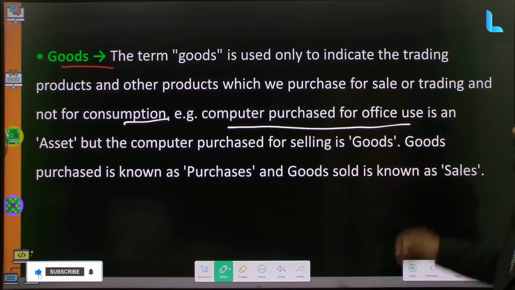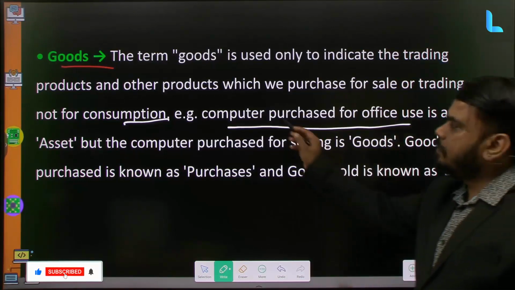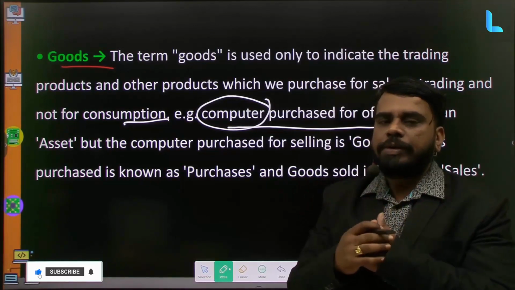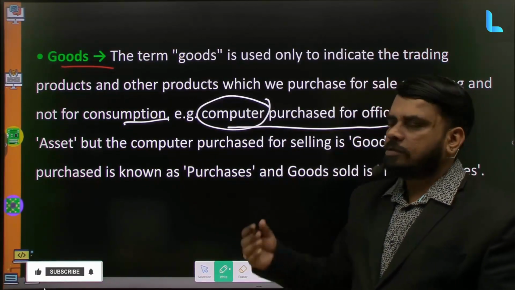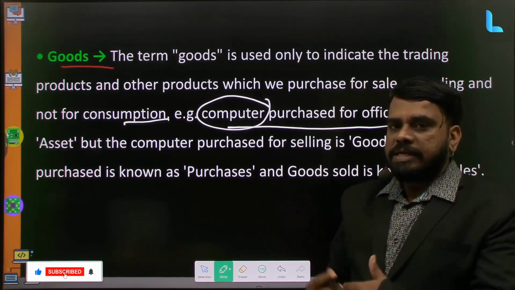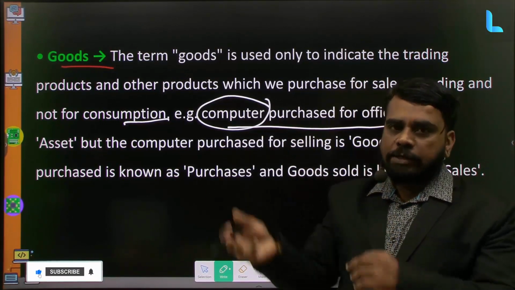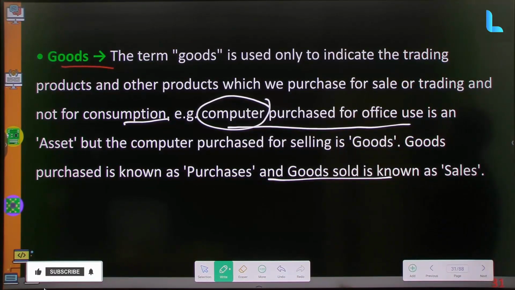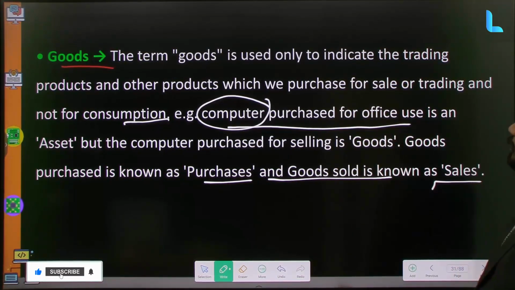Example, a computer purchased for an office is an asset. If I buy a computer for my business purpose, for own use, then that is a purchase of fixed asset. But if I buy that computer so that I will make some changes and sell it to others, then that is called goods, which involves purchase and sales.